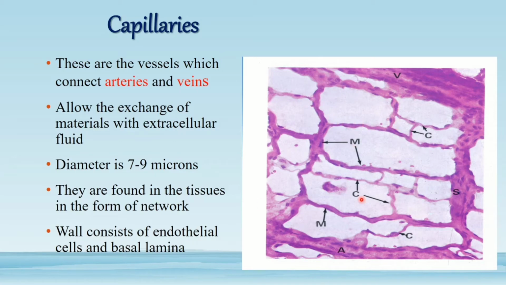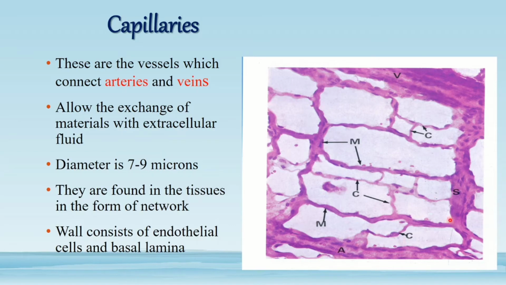So these channels are providing the exchange of material between the vessel and the extracellular matrix. They have a diameter of 7 to 9 micron, and they are found in the form of an interconnecting network. So these are the capillaries.